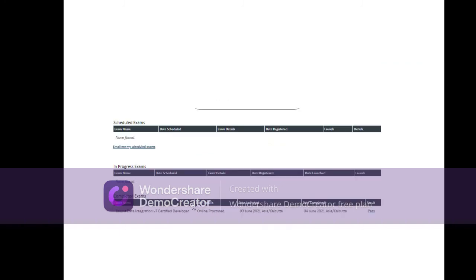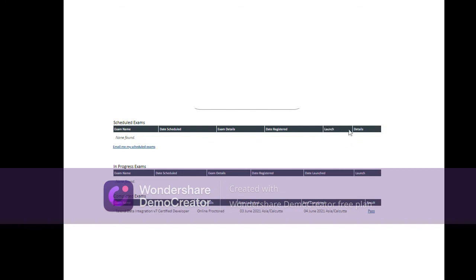Once that is done, it will show the scheduled exam. For example, if you are registered for the big data certification, it will show you the scheduled details: the exam name which you are registered for, the date scheduled, the date registered and other details. And here we have a launch option.